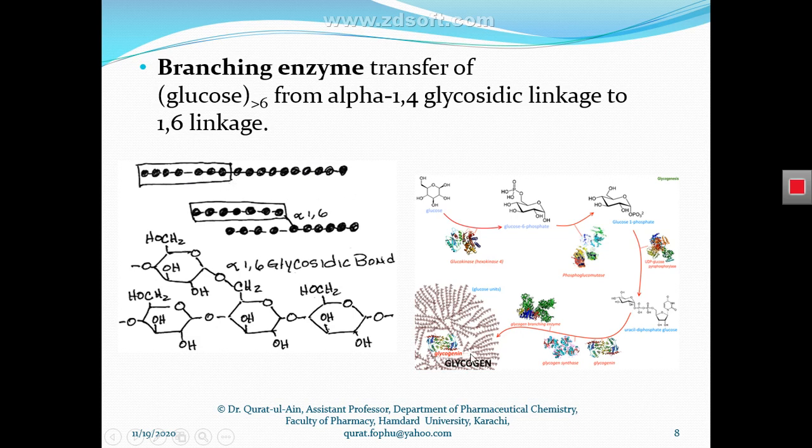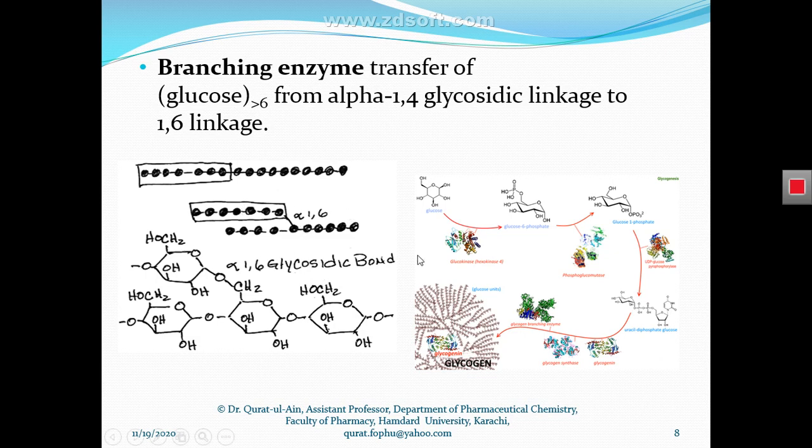But after the chain of polysaccharide having 1,4 alpha glycosidic bonds has formed, the glycogen branching enzyme cuts this chain and transfers it onto the previously existing polysaccharide chain.